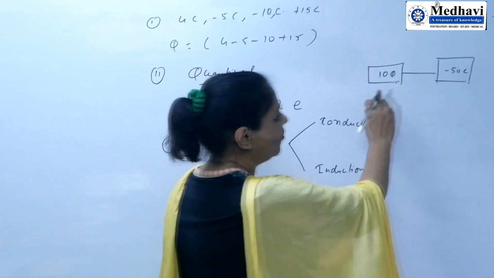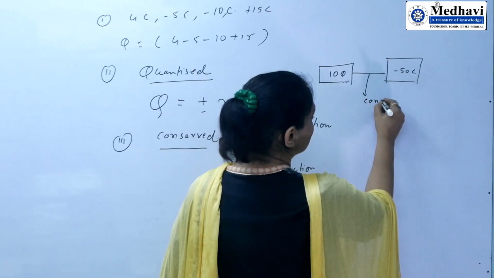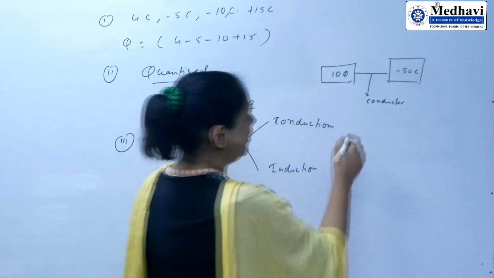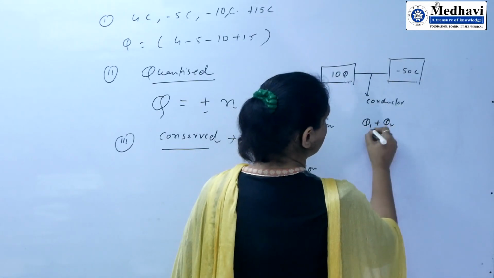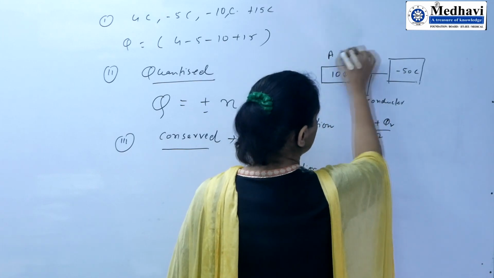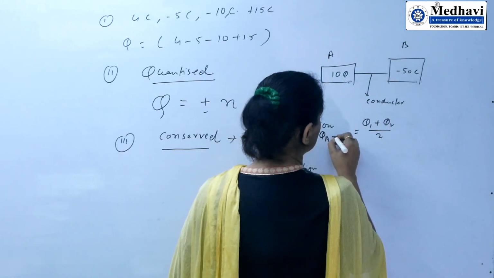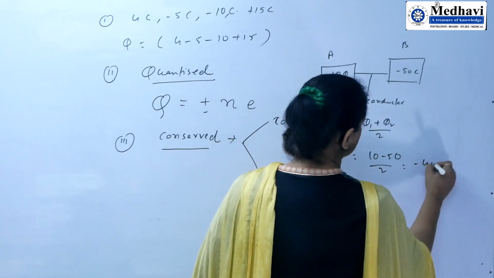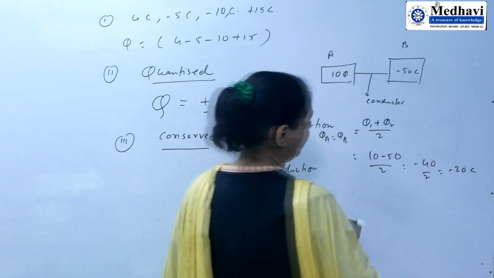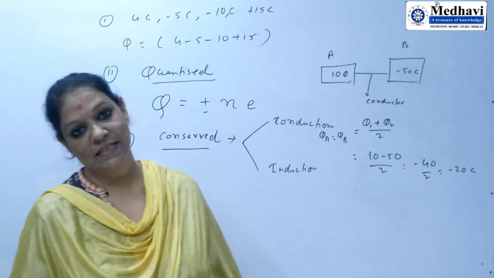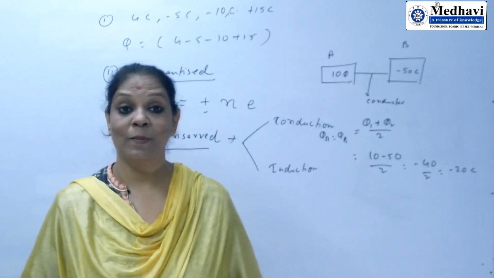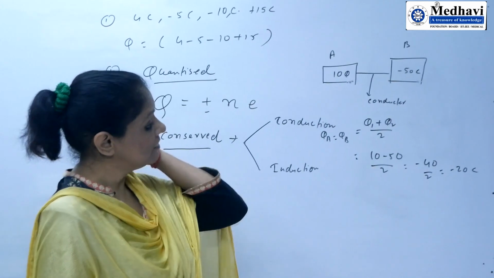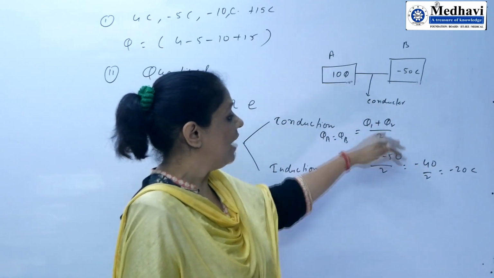So suppose these two bodies are connected by a conductor. That conductor is in terms of metal. What will happen? Charge developed on both the bodies is in the form of its average. So suppose this is A and this is B. Then charge on A is equal to charge on B. This is (10 minus 50) by 2. This is minus 40 by 2. This is minus 20. Each body will have equal charges. The distribution of charges will take place until the bodies have a common charge. They will have common charge. Charges will be divided in this way, that is the average of the two.